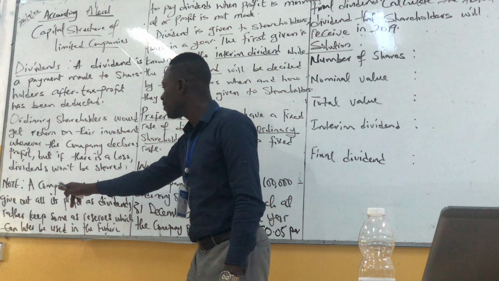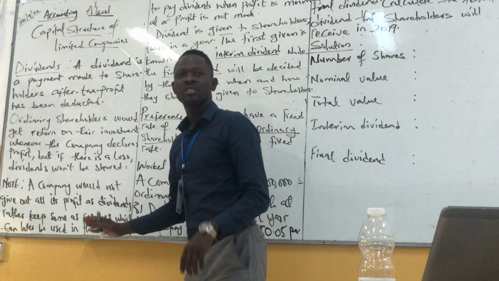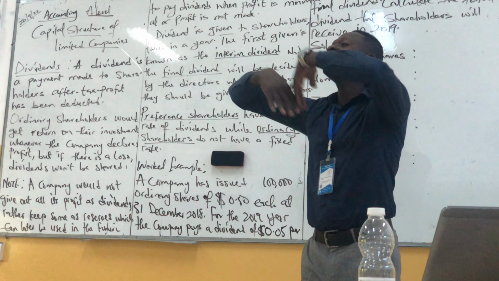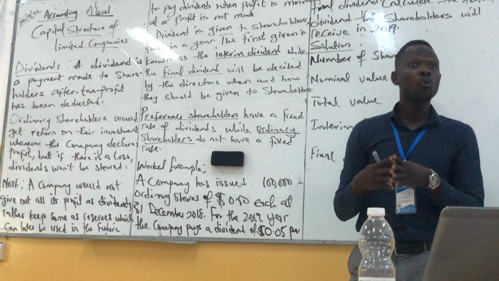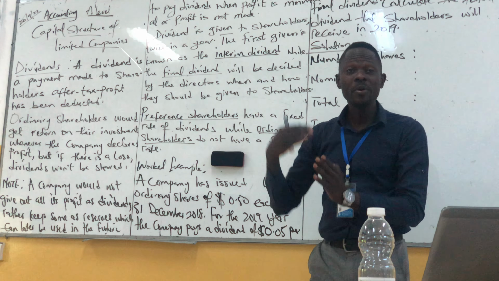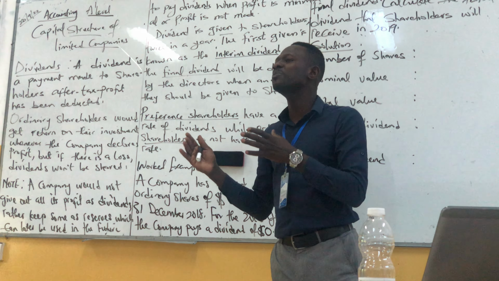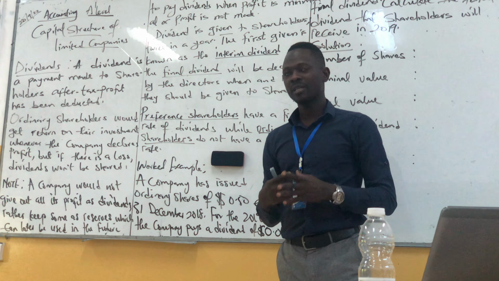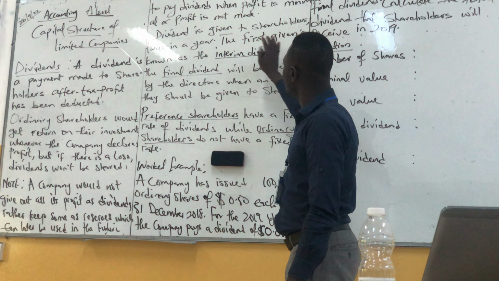Note, a company will not give out all its profits as dividends, rather it keeps some as reserves. So you won't give all the profits you make. The company will not give it all out to shareholders. They keep some for reserves. Why? For the future. Because there's going to be a time the company is not going to make profit or makes less profit. At that time, the reserves can help to pay shareholders. Is it clear? Yes.